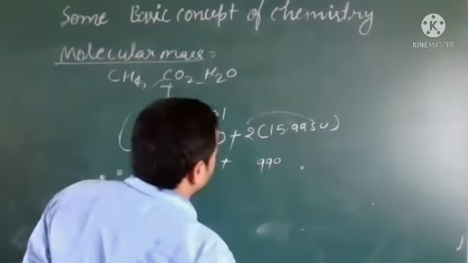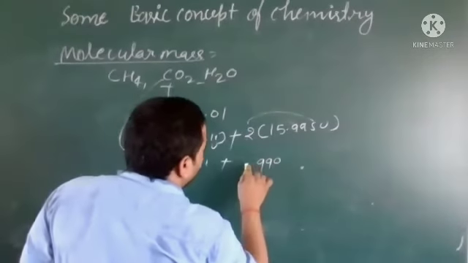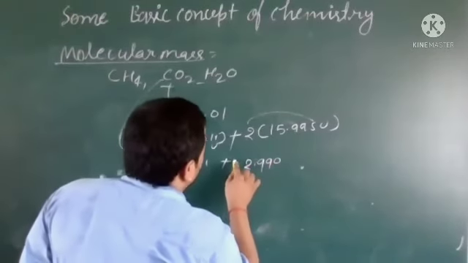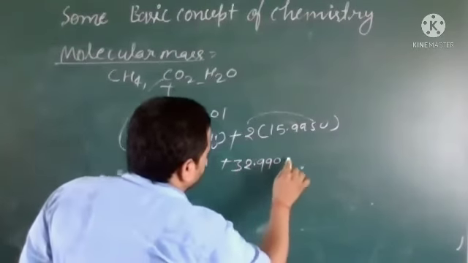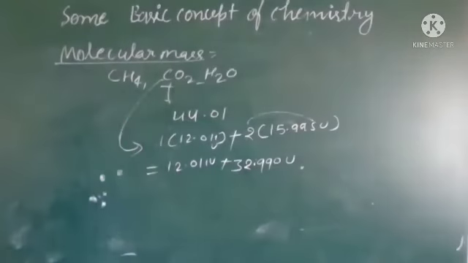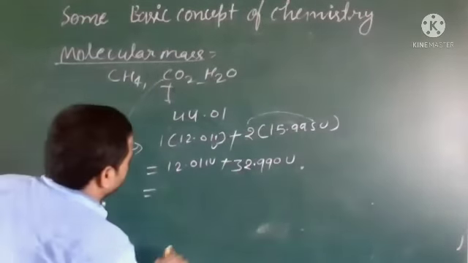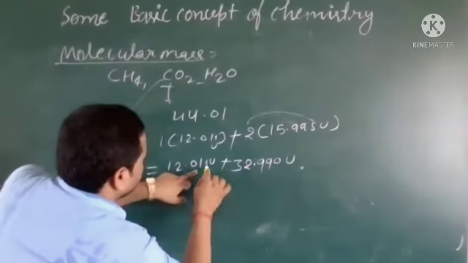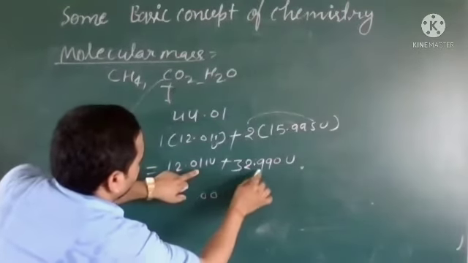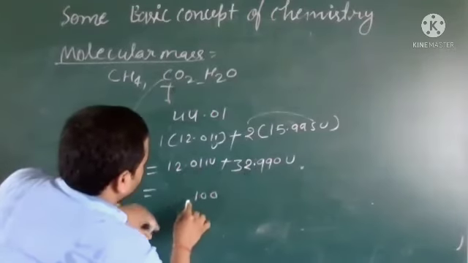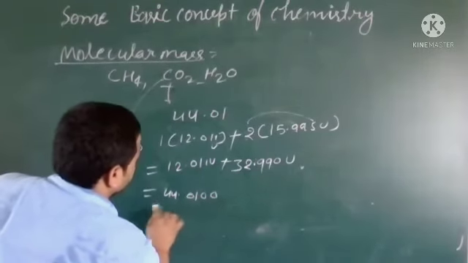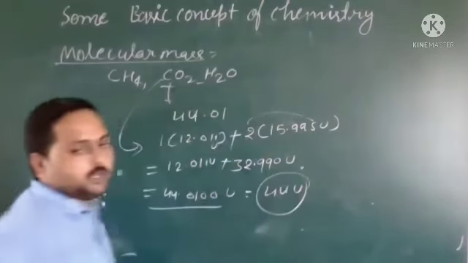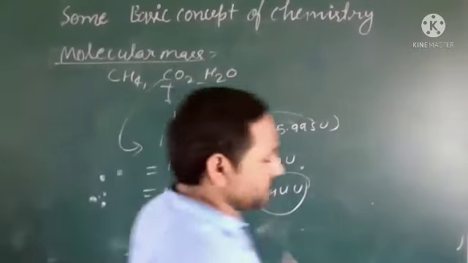Yes, and what will be the value here? So 5 twos are 10, 1, 12, and here 1 we can write this. This value will be obtained or not? u. Yes or no? So overall we will add it and see what the value will be. Just we can calculate from here. 0 and 0 and 1, 0. This value will be obtained, and exactly we can write 44. So like this we can calculate. Understood this?